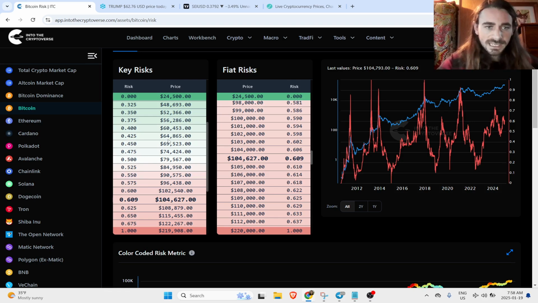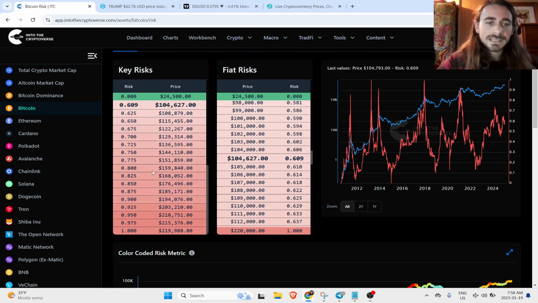You can take a look at this and make a plan for yourself, whether you want to buy in at 0.5 risk, or even lower or higher. It's really up to you. It depends on your strategy and the time frame you have for that investment. But again, it looks good now. We'll just keep an eye on it, and we're looking at that $160,000 to potentially $220,000 range as a cycle top.